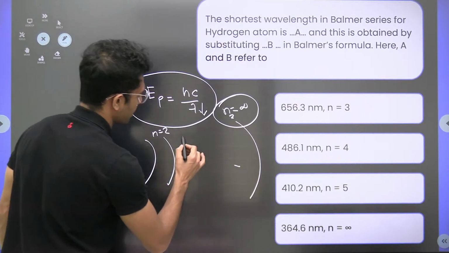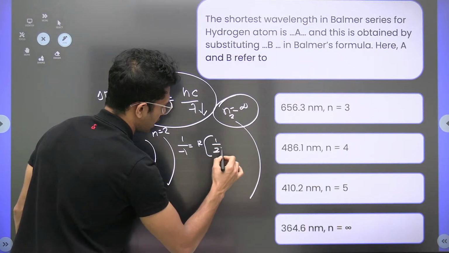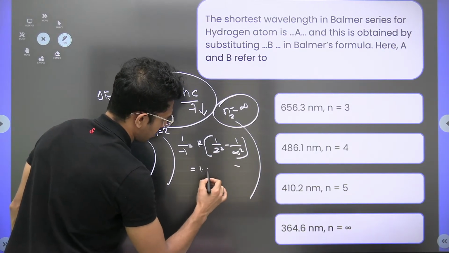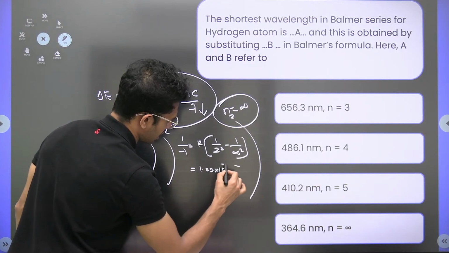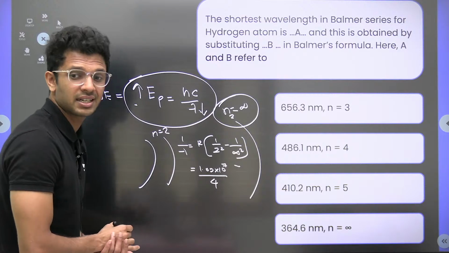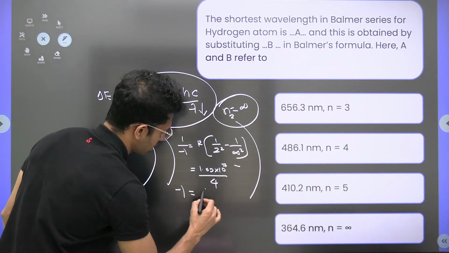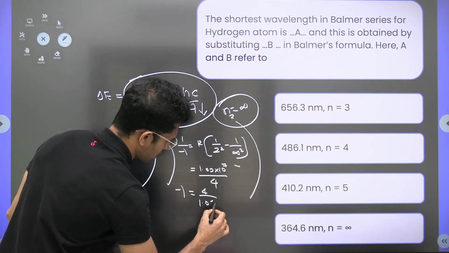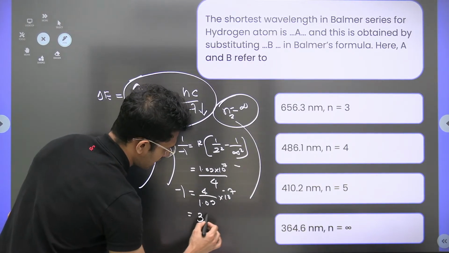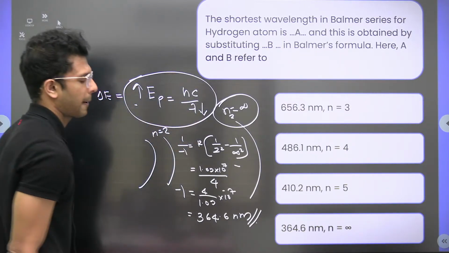The formula for wavelength in that case: 1 by lambda is equal to R into (1 by 2 square minus 1 by infinity square), with Rydberg constant 1.09 into 10 power 7. 1 by 2 square is 1 by 4, and 1 by infinity square is 0. So lambda is equal to 4 by 1.09 into 10 power 7. What will we get? 364.6 nanometer.